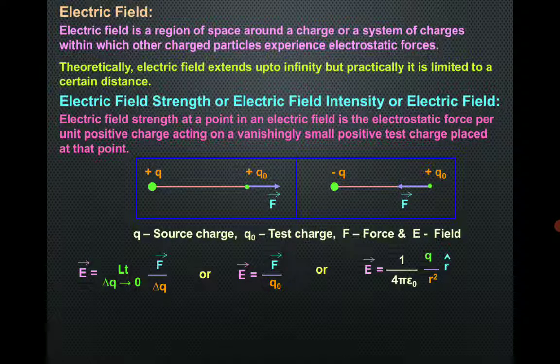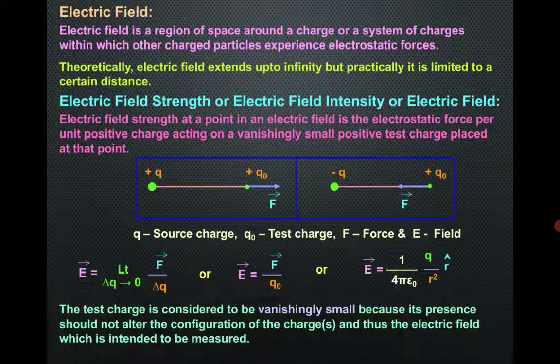Or it can also be written as vector E equals 1 upon 4 pi epsilon naught, Q by r square, r cap, where r cap is the unit vector acting in the direction of electric field intensity or electric field strength. The test charge is considered to be vanishingly small because its presence should not alter the configuration of the charge or system of charges, and thus the electric field which is intended to be measured. It means the test charge should have that small magnitude so that it does not disturb the electric field of the source charge.